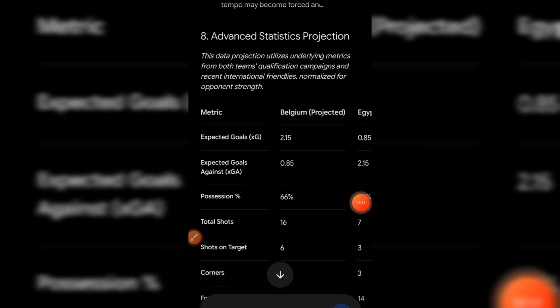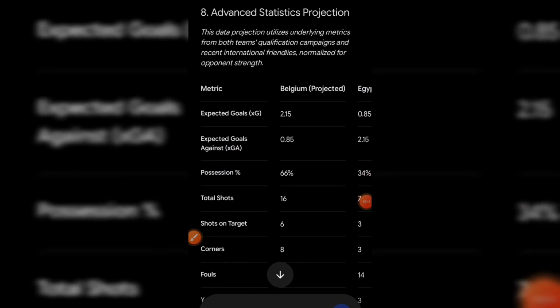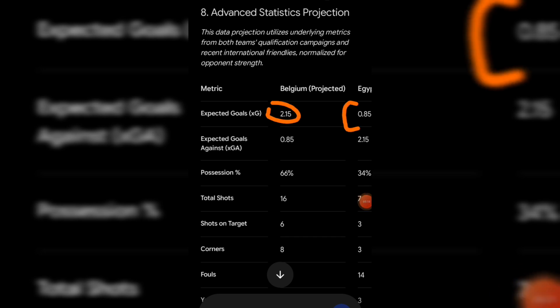So here we have the average expected goals to be scored is 2.15, and for Egypt it is 0.85. But if we should approximate the expected goal to be scored by Egypt, I can approximate it to one. So there is a high probability that Egypt will have at least one goal. And looking into the possession, we have the favorite team to dominate this particular game as Belgium.